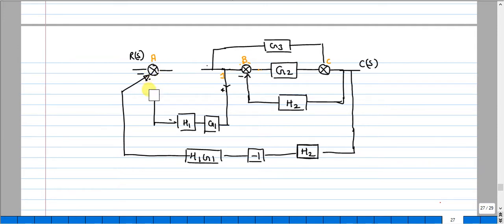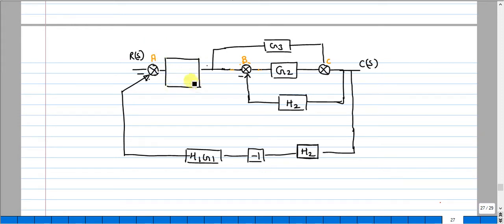If you apply the formula, this block will be reduced to, okay, so that is G1 by, we had a negative sign, 1 plus G1 G2 H1.